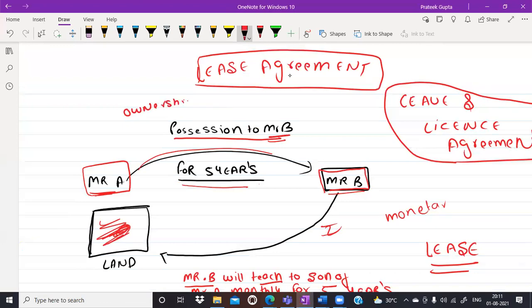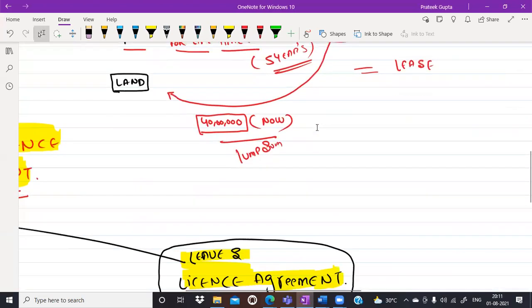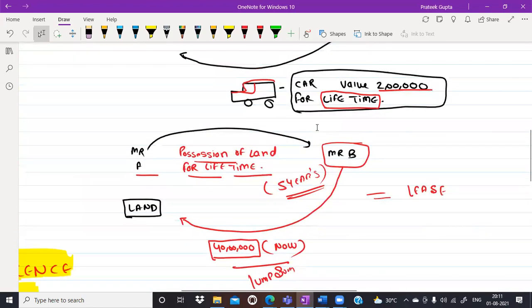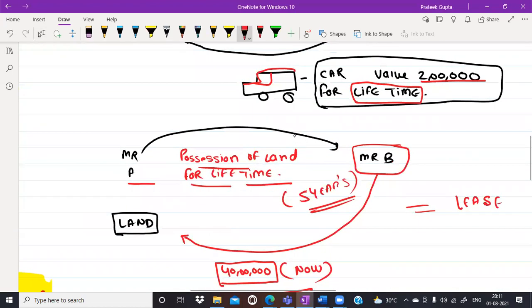Various students said, sir, this is a sale. But why would this be a sale? In sale, you transfer the ownership. But this is not a sale, because we are giving only the possession.